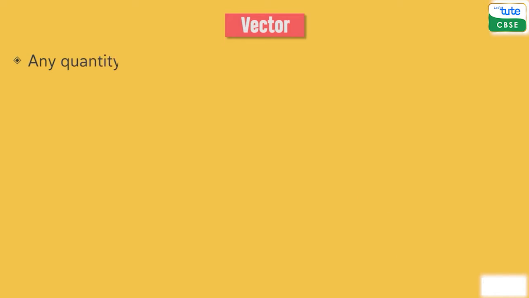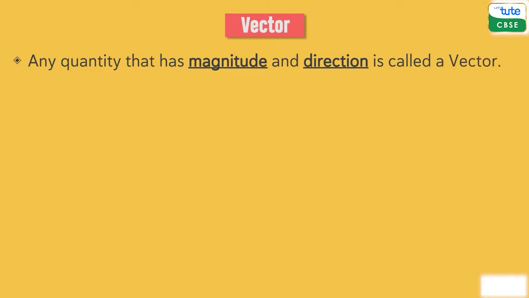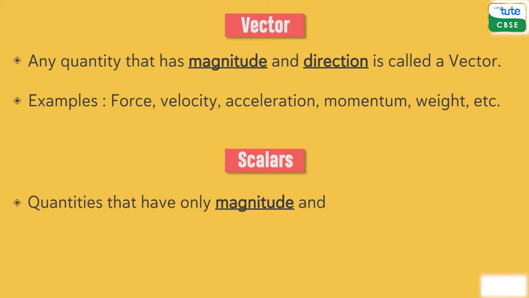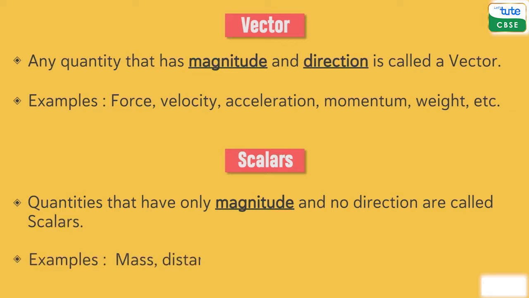Any quantity that has magnitude and direction is called a vector quantity. Therefore, force is also a vector quantity like velocity, acceleration, momentum, weight, and so on. Quantities that have only magnitude and no direction are called scalars, like mass, distance, energy, speed, and so on. Let's learn more about vectors.